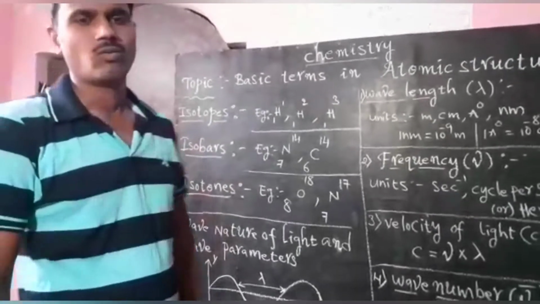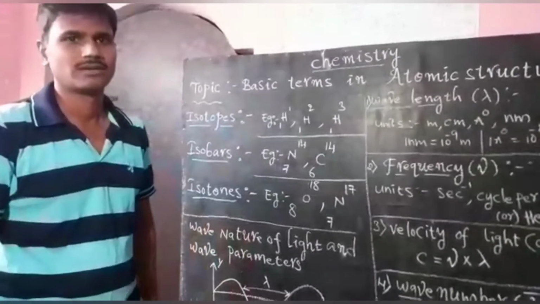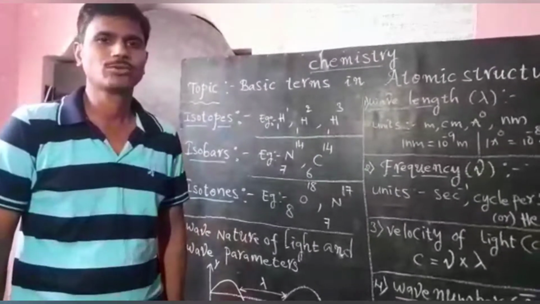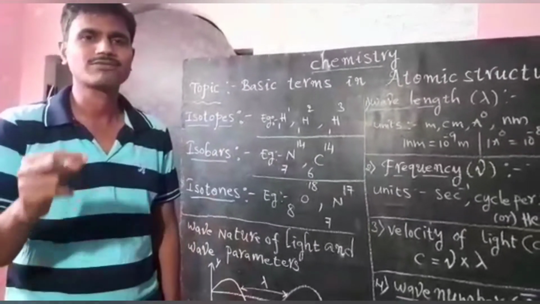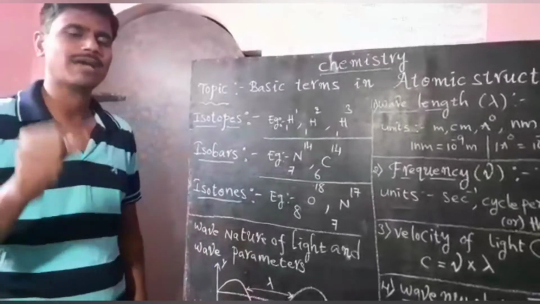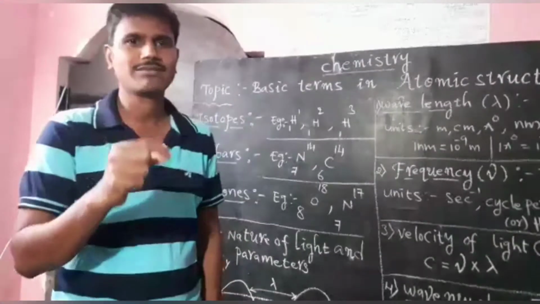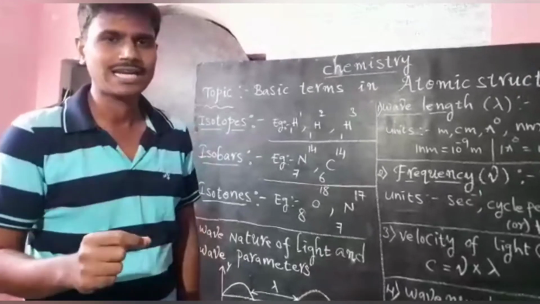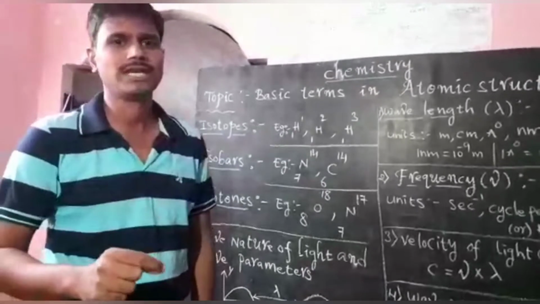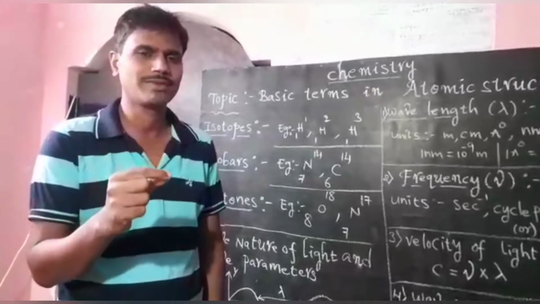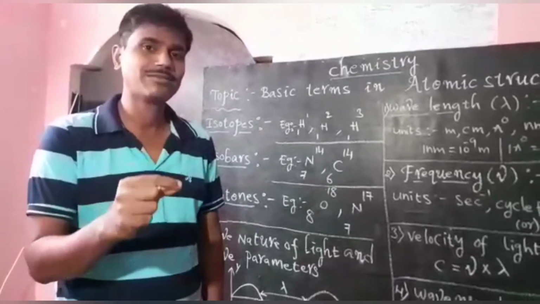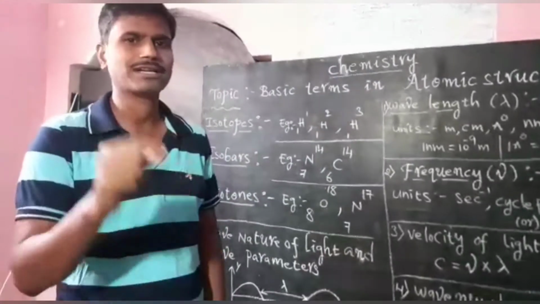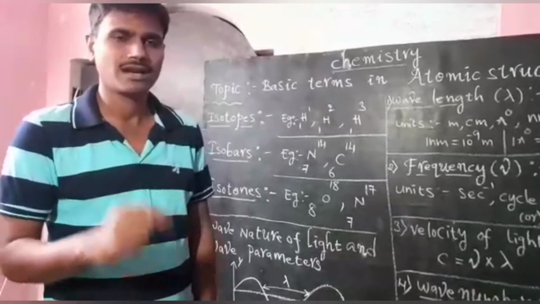What are isotopes? Isotopes are atoms of the same element having the same atomic number but different mass number. Again, atoms of the same element having the same atomic number but different mass number are called isotopes.